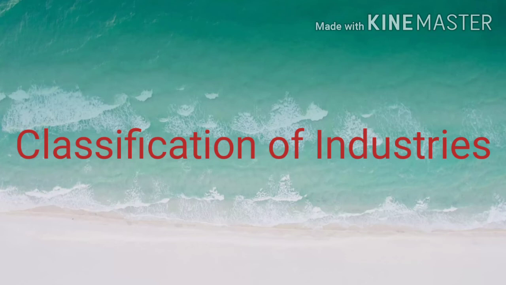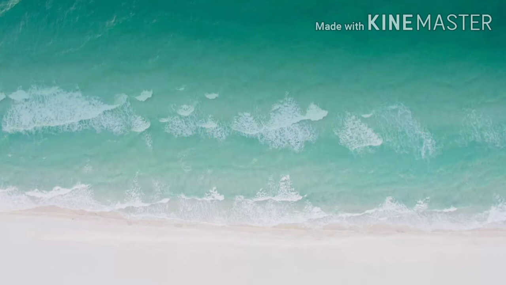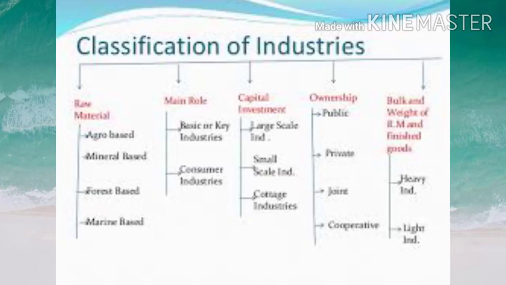Next topic is classification of industries. If we want to know each and every industrial sector in our area in detail, then first of all, we want to classify industries on the basis of some particular criteria which help us to understand these industries. In this chapter, industries are mainly classified into five main categories.